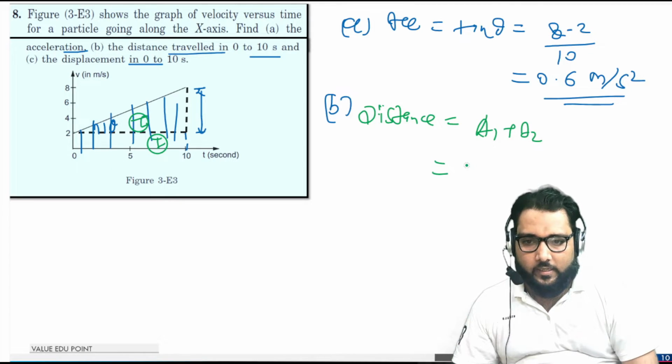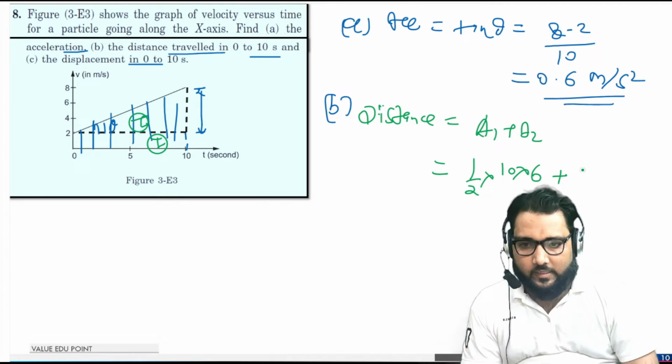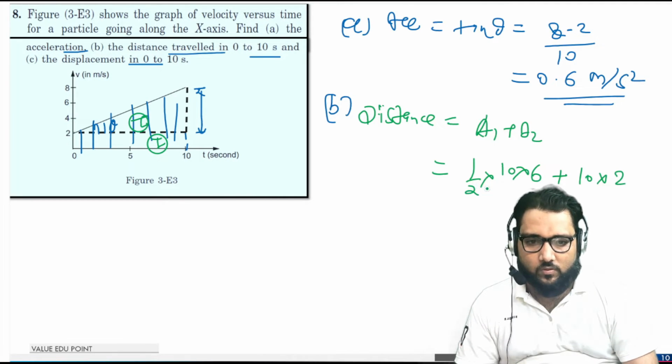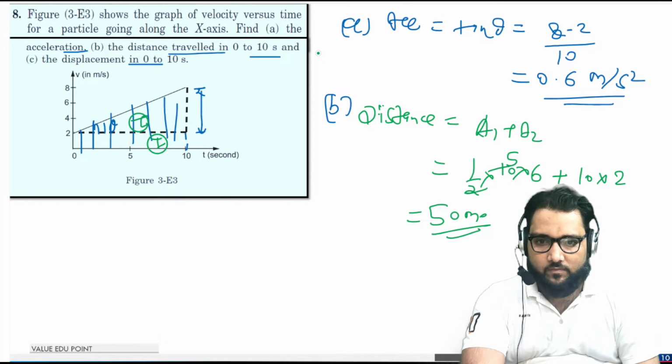Area A1 we know is half times base 10 times height 6, plus the second area, which is a rectangle, with width 10 and height 2. When you solve this, guys, that will come out to be 50 meters.